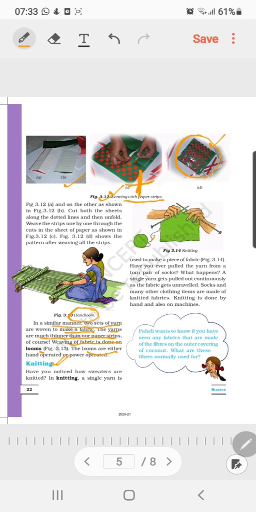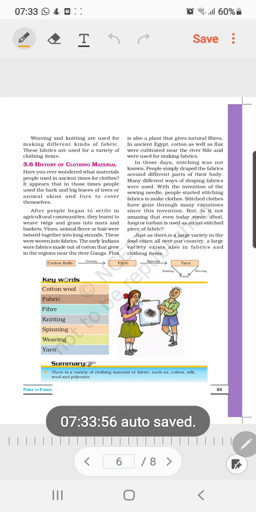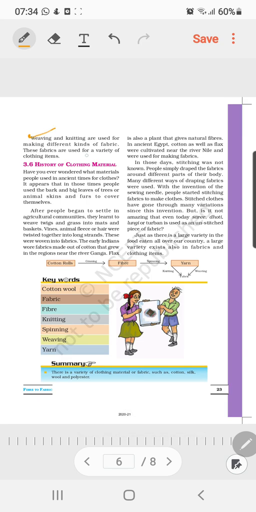In case of knitting we are using a single strand, and by the use of this single strand we are able to develop the pattern and structure through which the fabrics are designed. Okay, so weaving and knitting are used for making different kinds of fabric. These fabrics are used for a variety of clothing items.